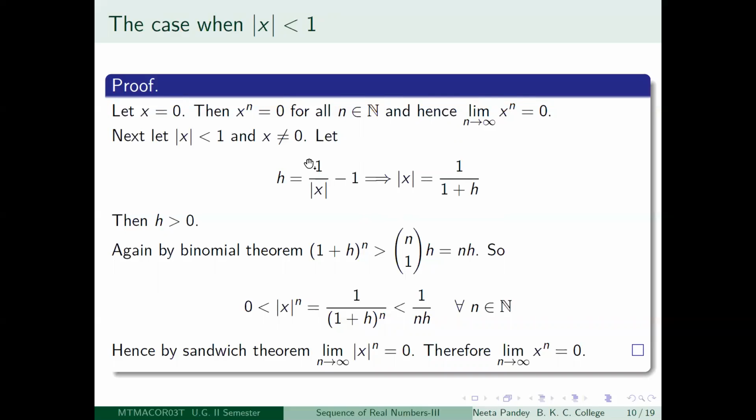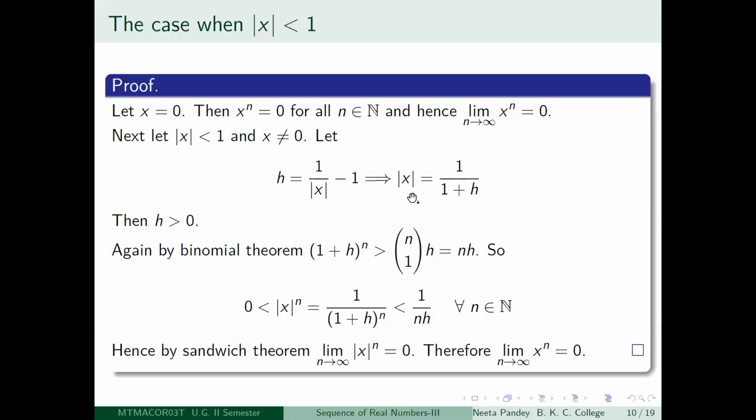Now, how to handle the case when mod x is less than 1, that is, it lies in the open interval minus 1 to 1, and x is not 0. So here we employ a trick. Since mod x is less than 1, 1 divided by mod x is going to be greater than 1. So you let h be equal to 1 divided by mod x minus 1. Just 1 divided by mod x is greater than 1. So you look at 1 divided by mod x minus 1, this number you call h, and that is clearly greater than 0.